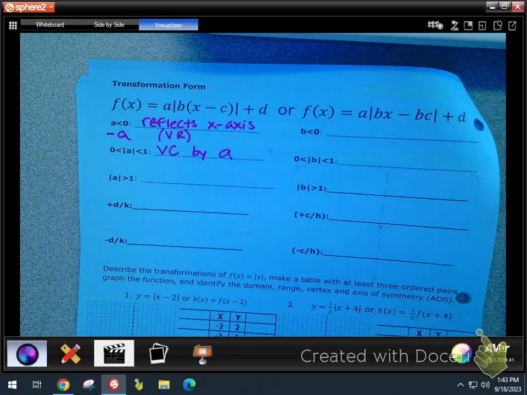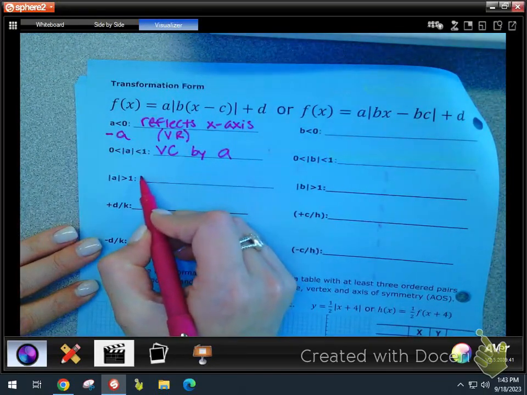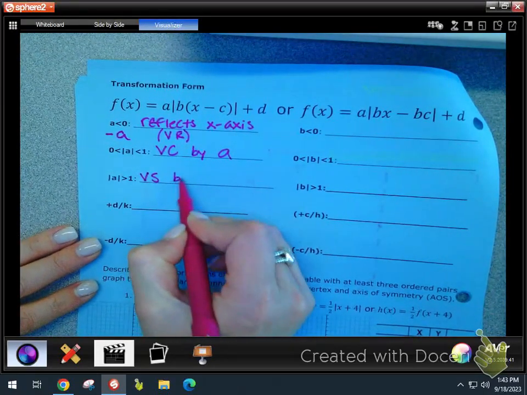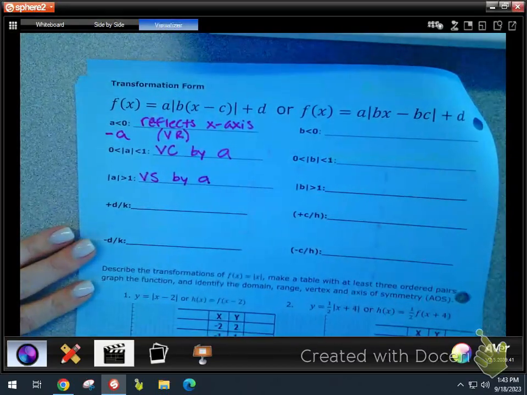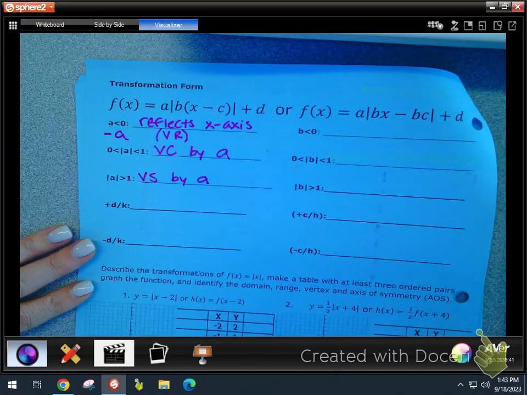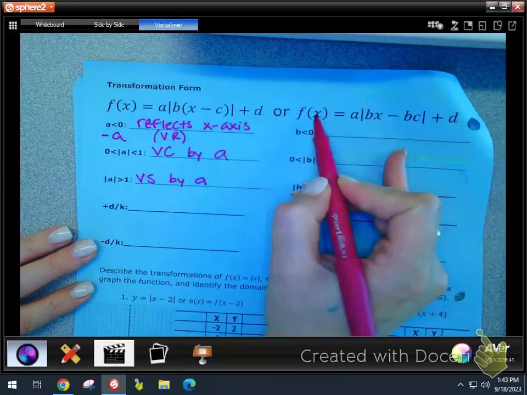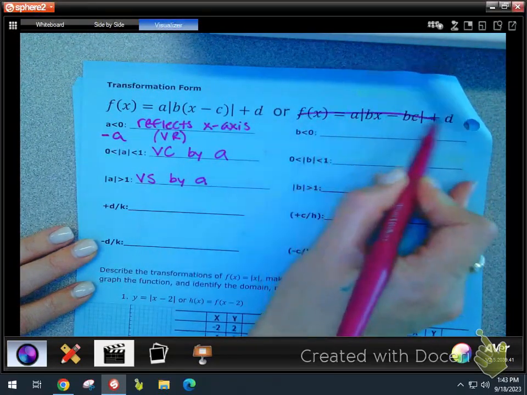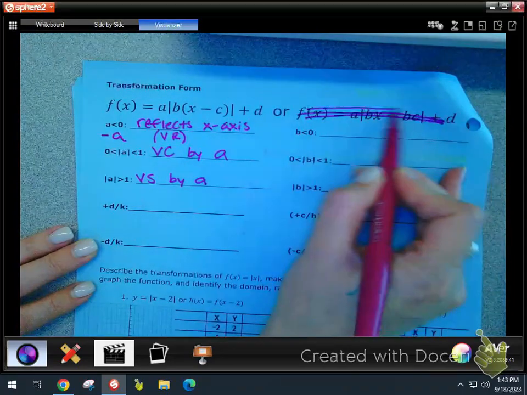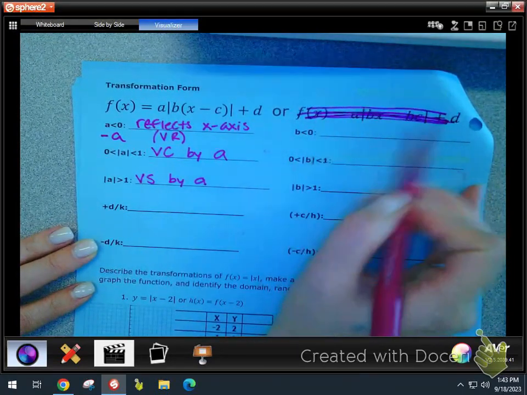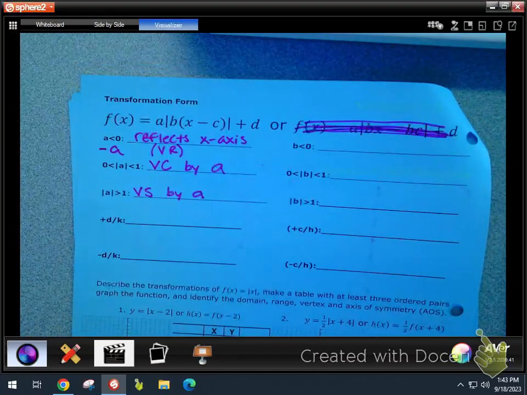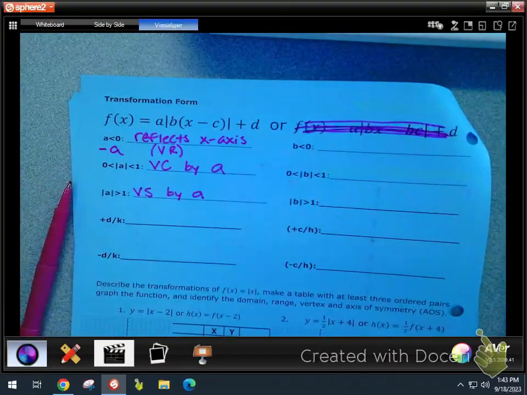If A is greater than 1, that is a stretch by A. And again, notice where A is. Okay, take your pencil. I don't like this. Get rid of this guy. Ugly, ugly, ugly. Okay. All right, we like this one. I'm going to highlight the one that I like.